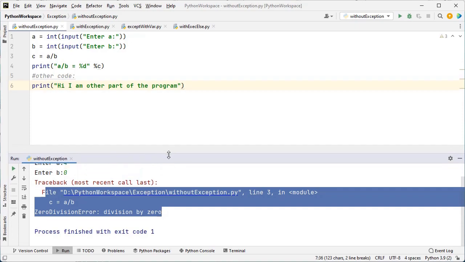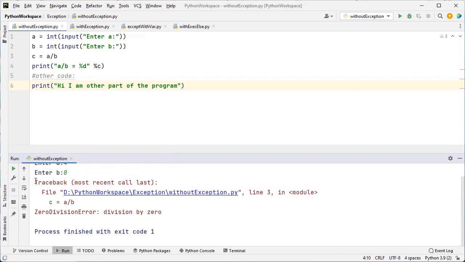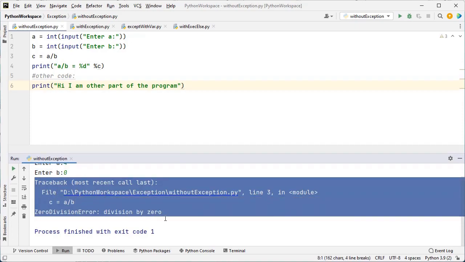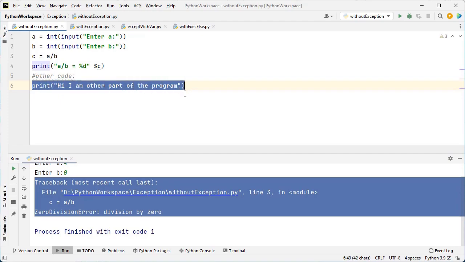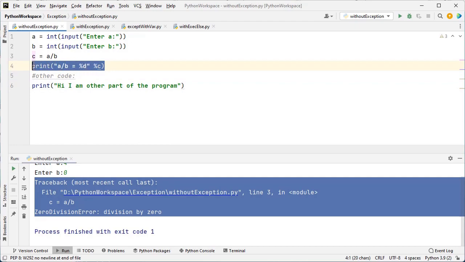So in order to avoid this error, what will we do? We have to implement exception handling using the try and except block. See here, the rest of the code is also affected due to the error raised inside this statement.